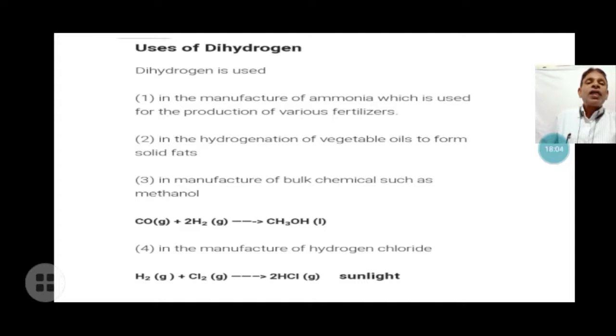In hydrogenation, that we discussed in an earlier slide, vegetable oil is converted to solid fat. In the manufacturing of bulk chemicals such as methanol, methanol is also produced from syngas, that is carbon monoxide and hydrogen, in the presence of a catalyst. Hydrogen chloride is also formed by direct reaction of hydrogen and chlorine, with high temperature, sunlight or a catalyst, and then hydrochloric acid is produced.